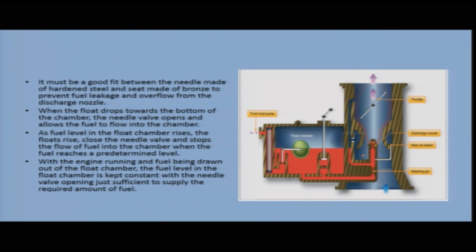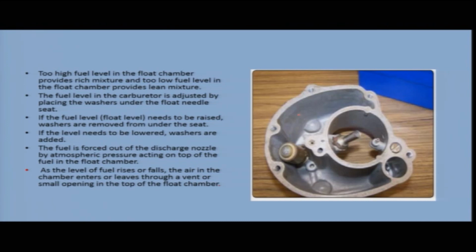So, in that condition, your float is at an intermediate position and it keeps the needle also at an intermediate position, so that you have continuous supply of fuel to the chamber and the fuel can be continuously supplied to the discharge nozzle. Here in the picture you can see this is a float chamber of one carburetor. This is your float chamber.